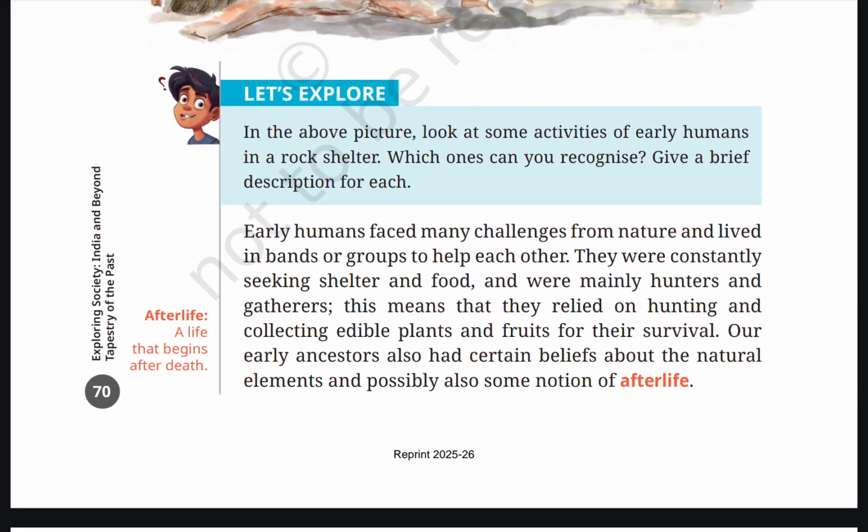Let's explore the above picture. Look at some activities of early humans in a rock shelter. Which ones can you recognize? Give a brief description of each.